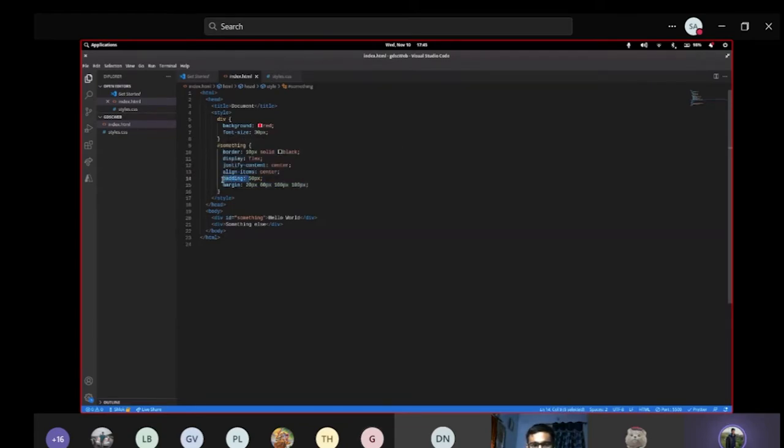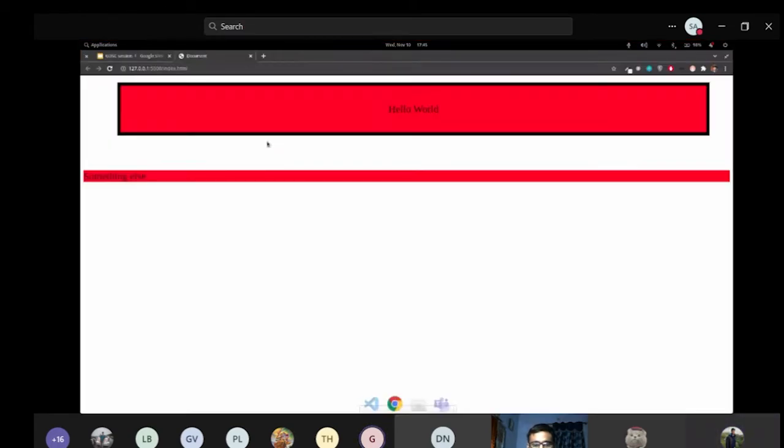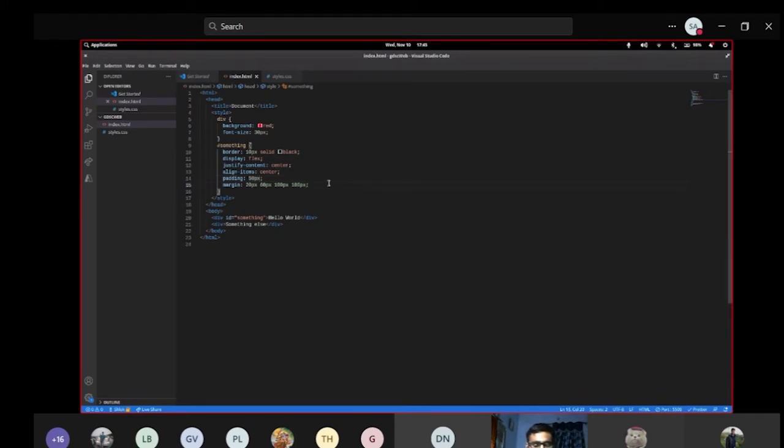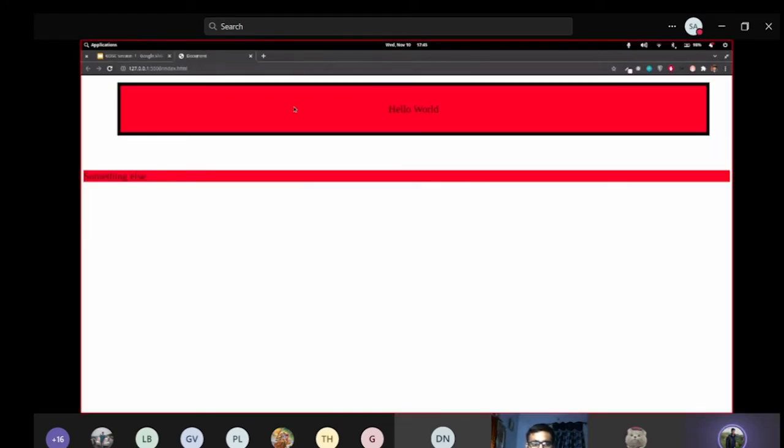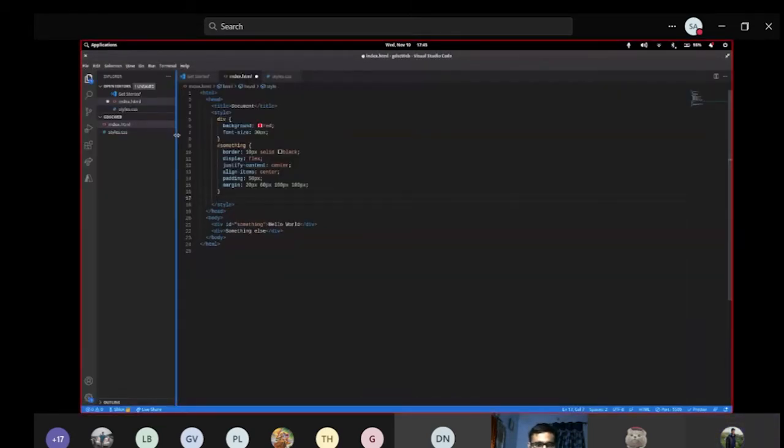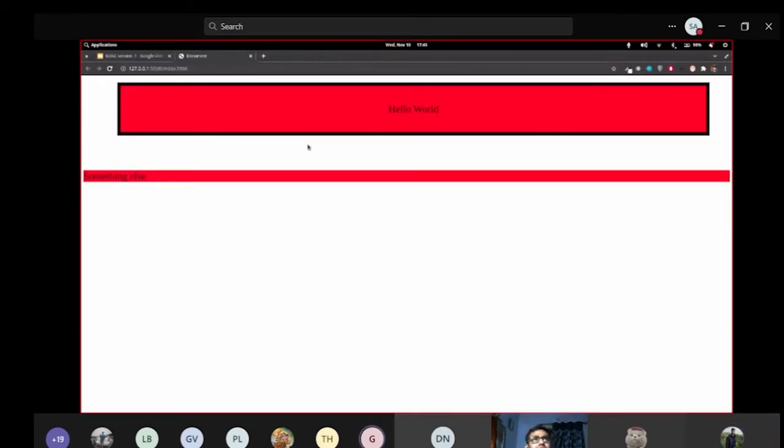Similarly, you can give sizing to padding as well, because padding works on the same concept. There are several other nice properties, like box shadow. You can also do a lot of things with it. Let me show you something interesting. What should I show? Hover, right?